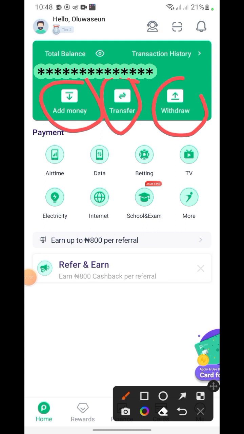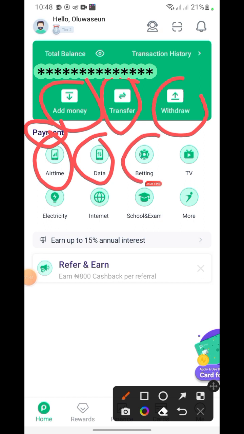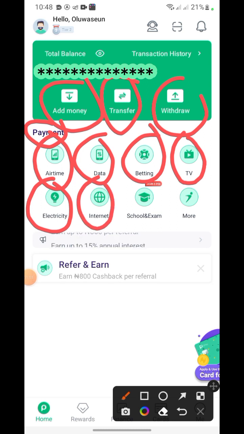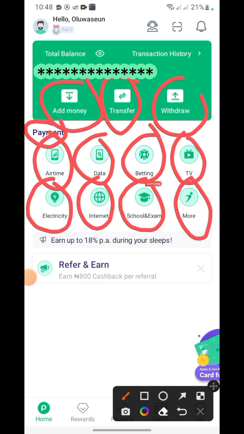Here under payment, you're going to see you can buy airtime, you can buy data, you can pay for your online betting platform, you can subscribe to your TV, you can pay for your electricity, you can pay for your internet, you can pay school fees and all. Then here you can click on more to get more details, and here down below they said earn up to 800 when you refer somebody, and earn up to 15% annual interest. So let's go down here.